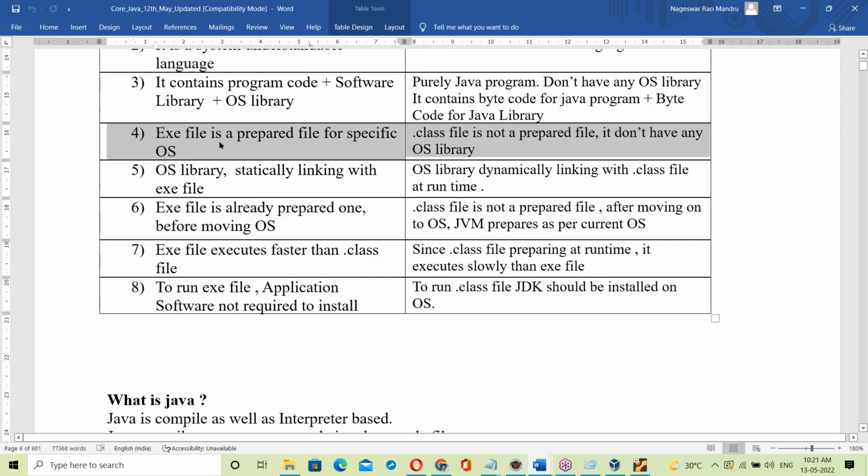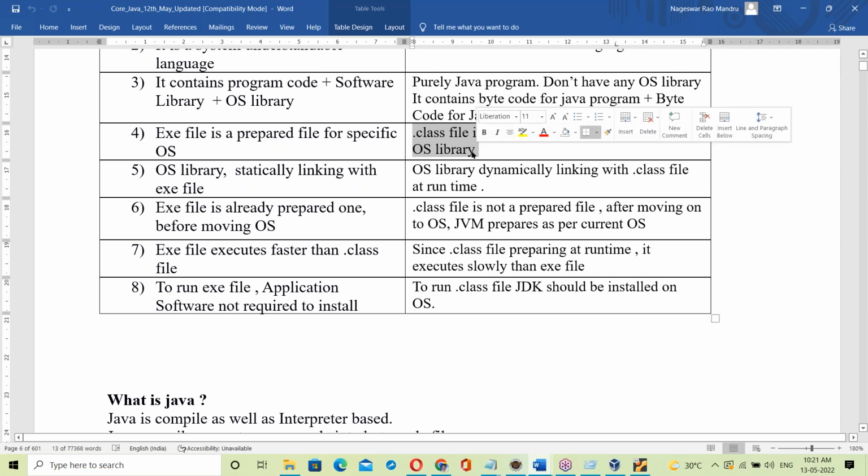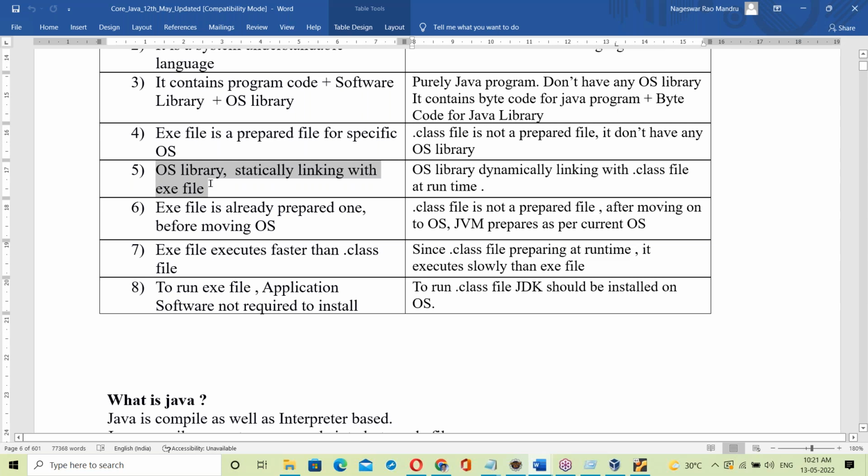Next, an exe file is a prepared file for a specific OS, but a dot class file is not a prepared file. It doesn't have any voice library. The preparing happens dynamically: the voice library is dynamically linked with the dot class file at runtime. In the exe file, the voice library is statically linked, so it is already prepared. After moving to the OS, the JVM prepares it as per the current OS. Preparing means linking; the JVM links to the current OS.